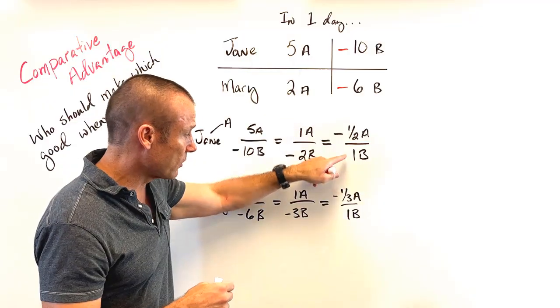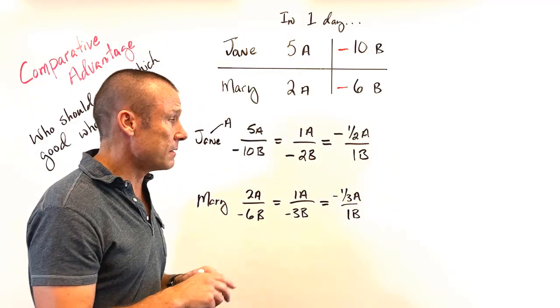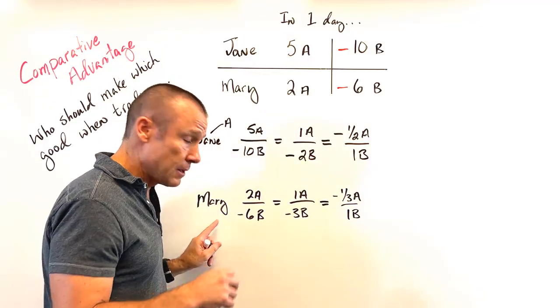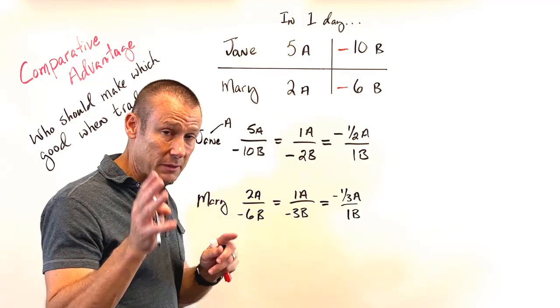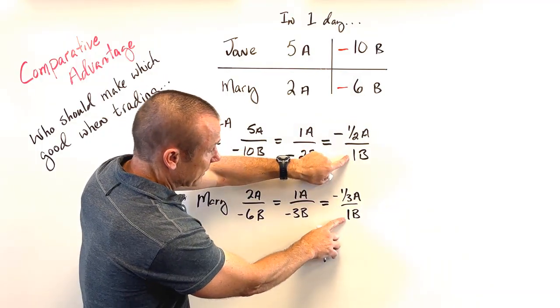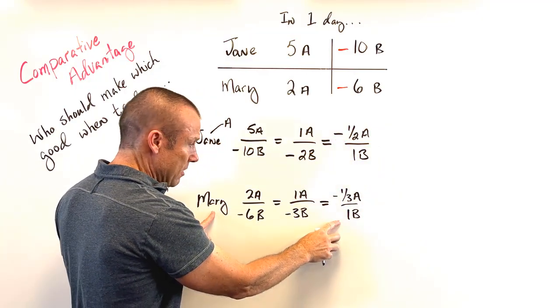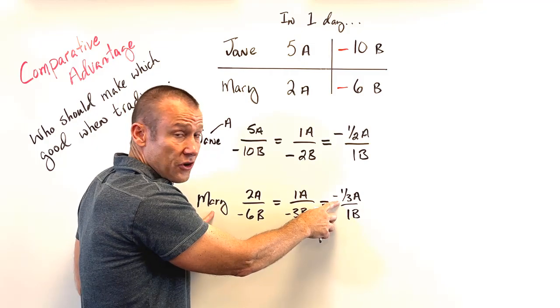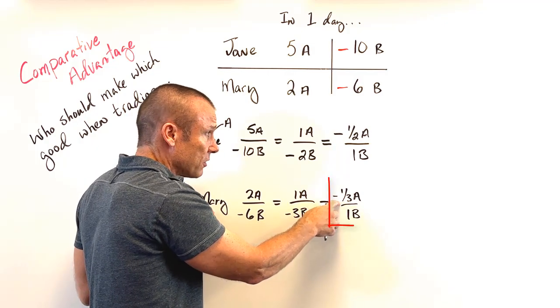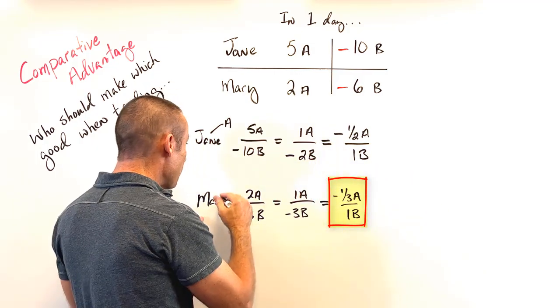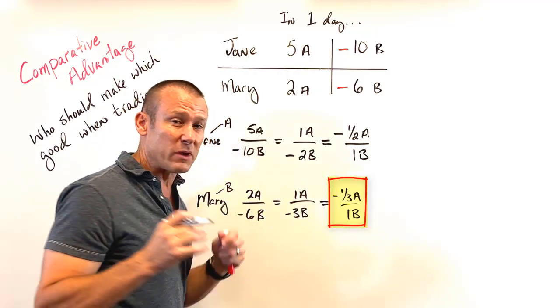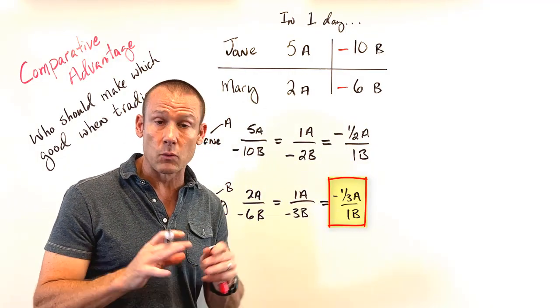Now, let's go to B. Who's got it for B? And by the way, if Jane's got it for A, mathematically Mary's got to have it for B, but let's just walk through it. Here they are making 1 of B. Jane, it costs her 1/2 of A. But Mary, it only costs her 1/3 of A. And 1/3 of, of course, is less than half. So Mary's got it for B. We've got the comparative advantage. But we're not done.